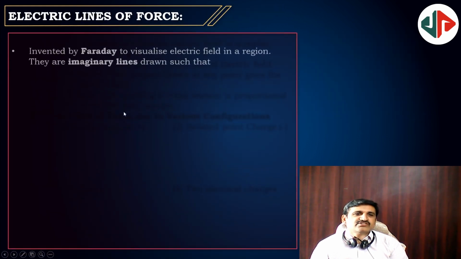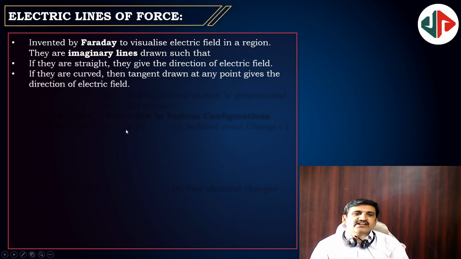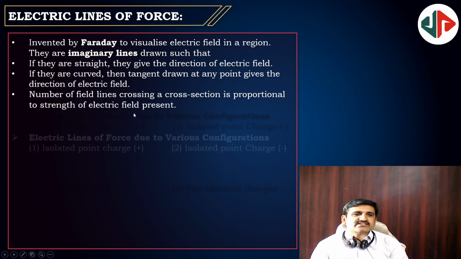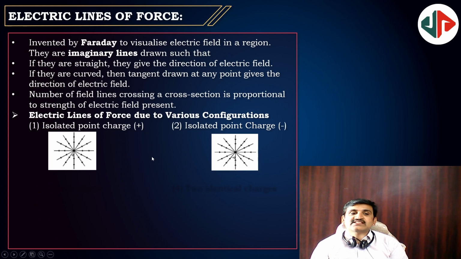Electric lines of forces. In other cases, field will not be zero. Electric lines of forces are imaginary lines whose tangent will give you electric field direction in a space. So electric lines of forces are emerging rays from positive charge and converging lines at a negative charge. They diverge from a positive charge, converge at a negative charge.